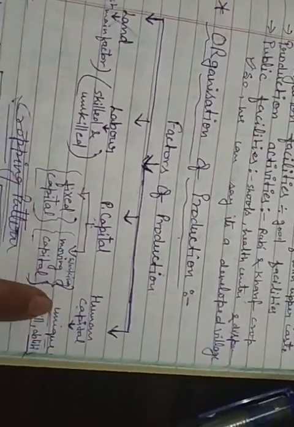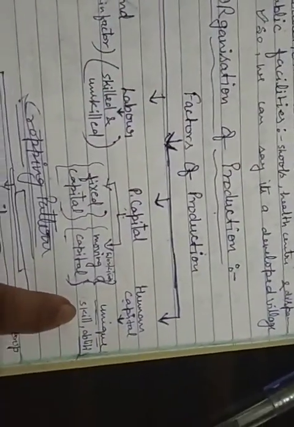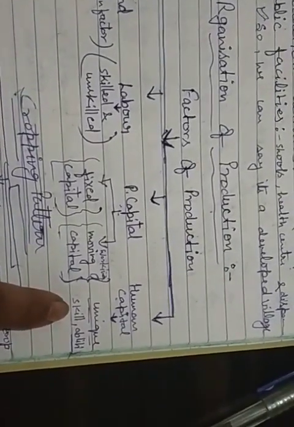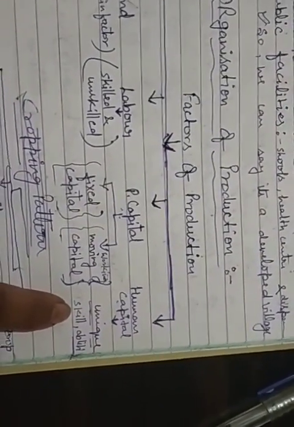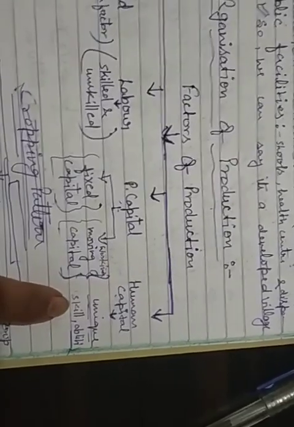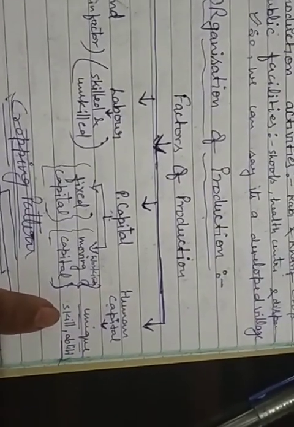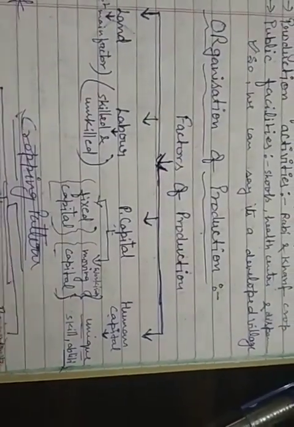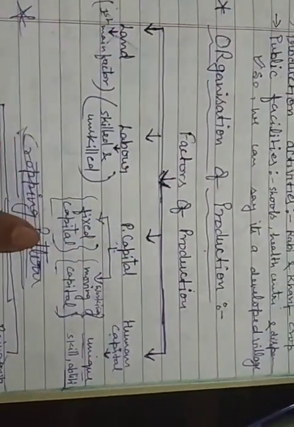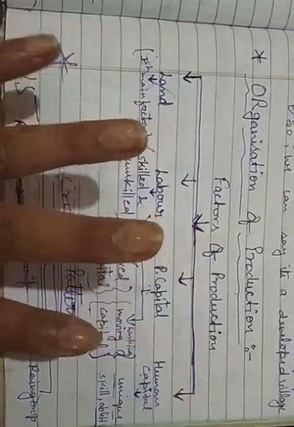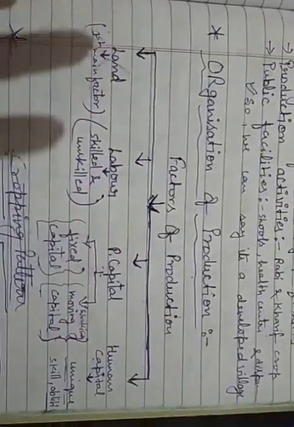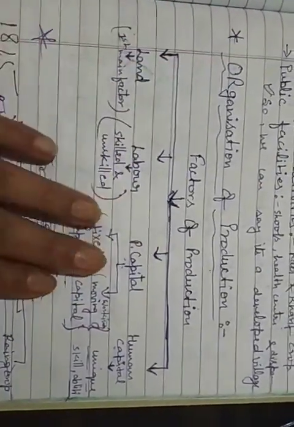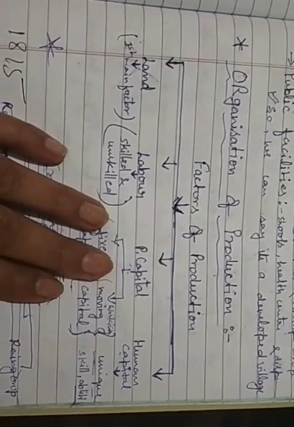So the fourth one is human capital. I already told you, human beings with their skill, ability and knowledge are known as human capital, and only human capital can make better use of all the other three factors. So these are the 4 main important factors of production. After that only, production can proceed ahead.